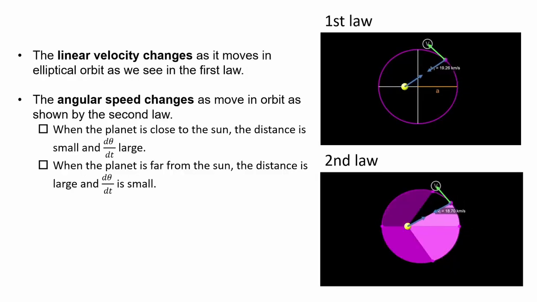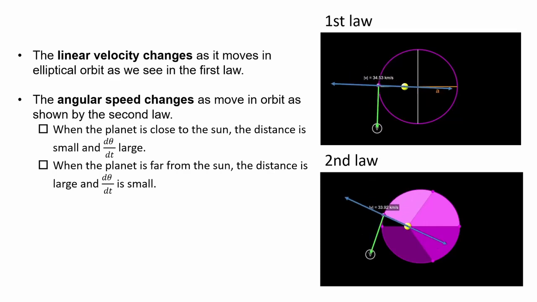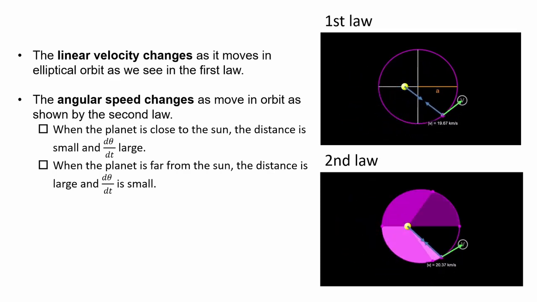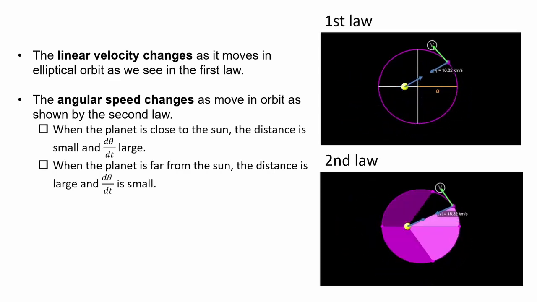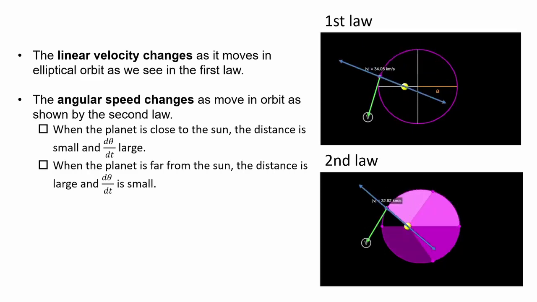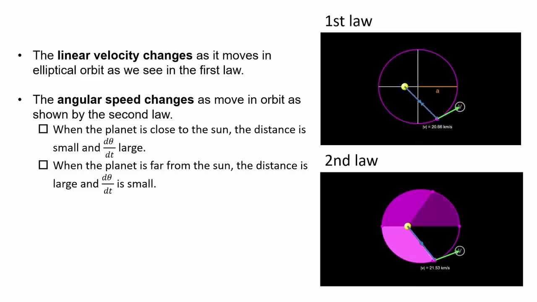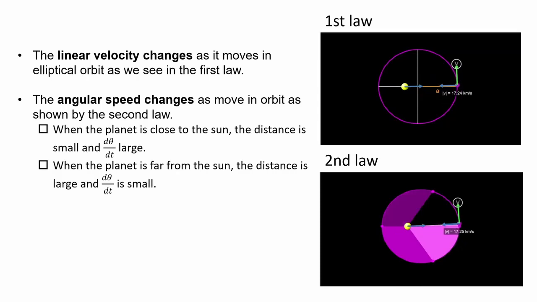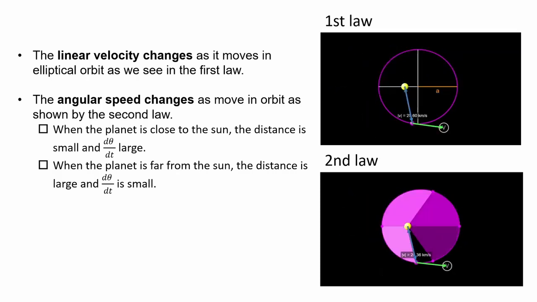Looking at the velocity of the object, it appears to change as it moves in an elliptical orbit. We see that it speeds up when it is closer to the larger mass. It slows down when it is farther away, as shown in the first law. So we can say that the velocity is not constant for planetary motion.